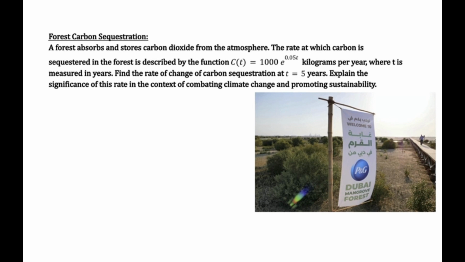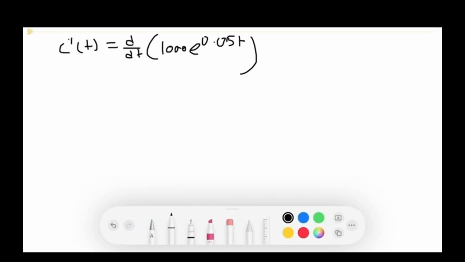First, find the derivative of the function C(t) = 1000e^(0.05t) with respect to t, and then evaluate it at t = 5. So to find the derivative, we will apply the chain rule.